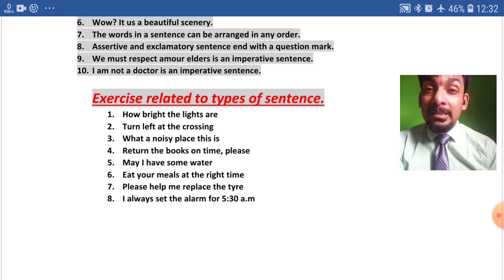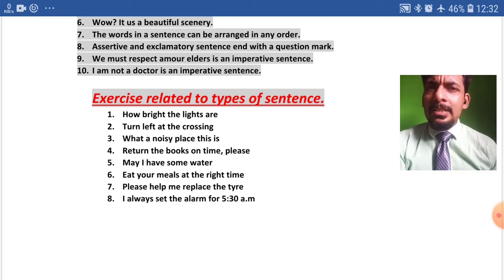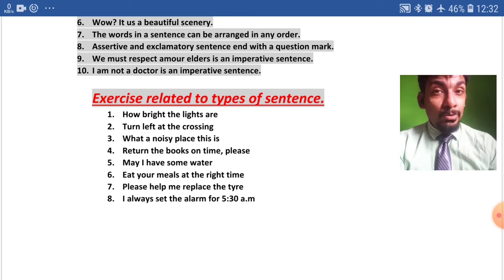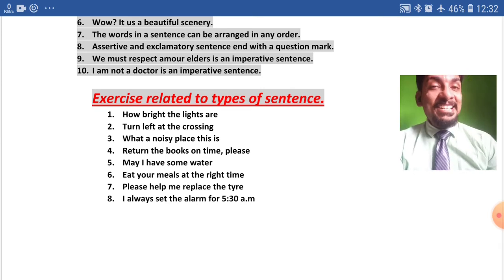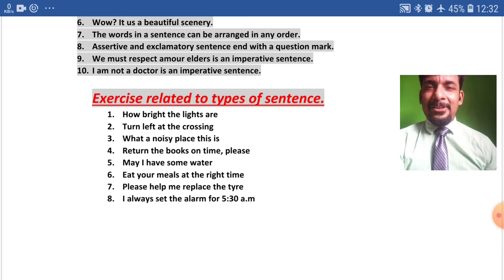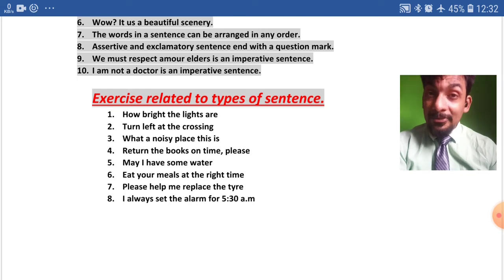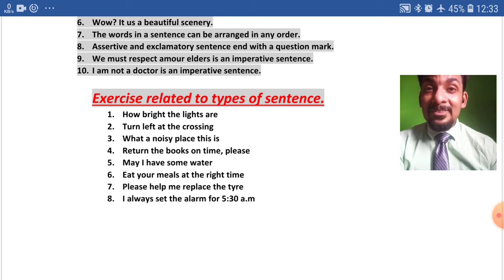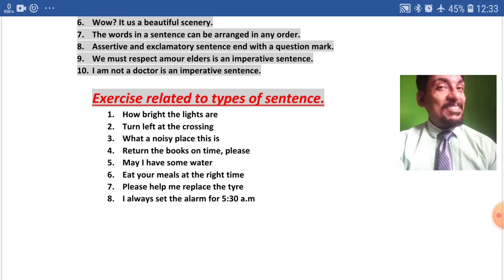Now, coming to the third question. What a noisy place this is. What type of sentence do you think is this? No. This is not an interrogative sentence, my dear students. It is again an exclamatory sentence. Because again, a strong feeling has been expressed here. A strong feeling and emotion is being expressed here. And hence, it will end up with an exclamation mark.